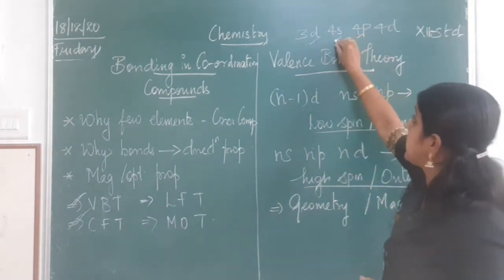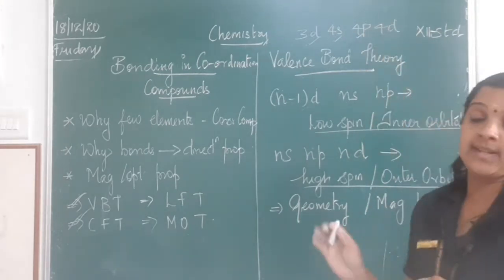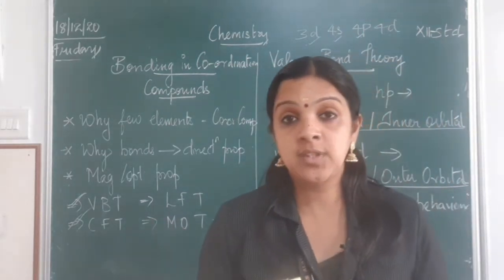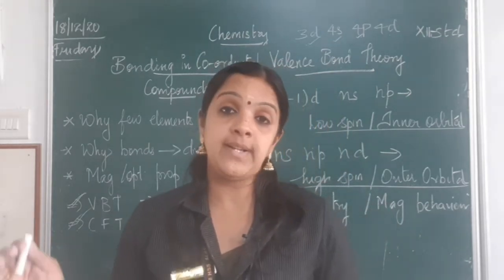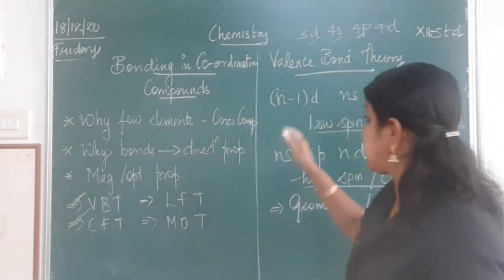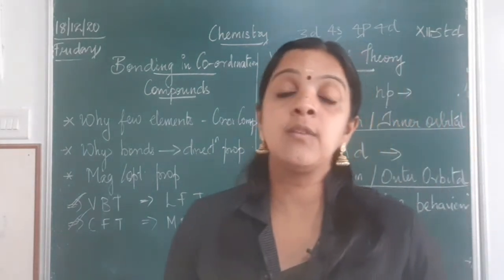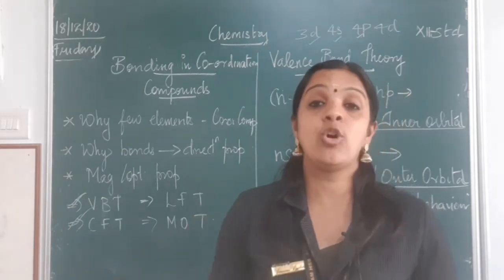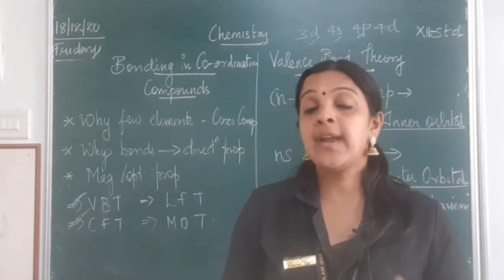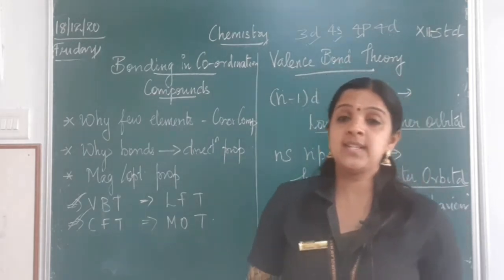When 4s, 4p, 4d, that is when the outer orbitals take part in the hybridization, you call it high spin or outer orbital hybridization. So, these are the basic classification. With this, we are going to learn what VBT is and how it helps us find out the geometry of the complex. There are two ways of doing this.